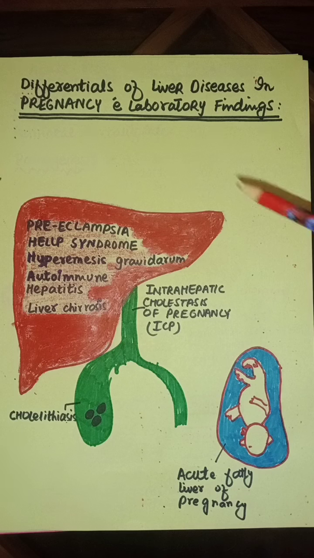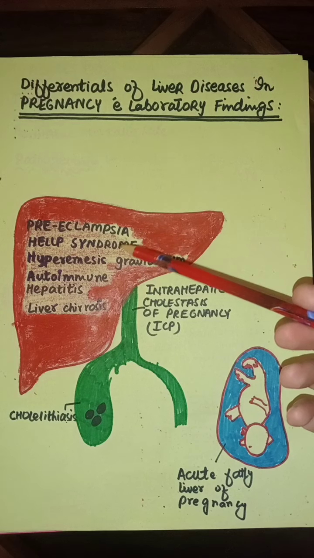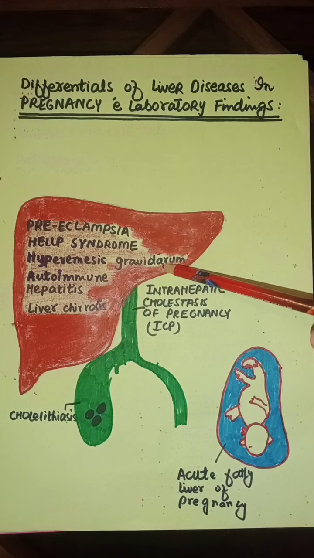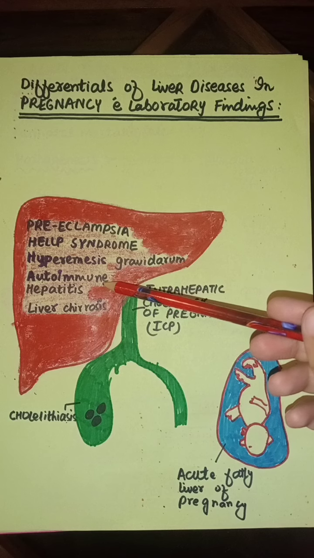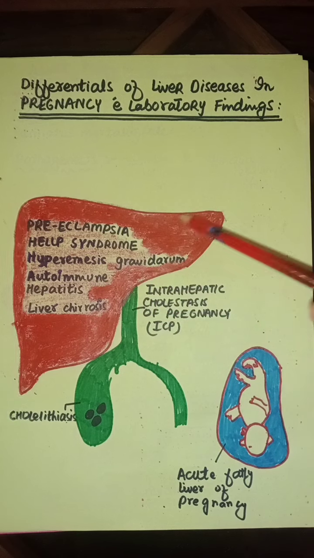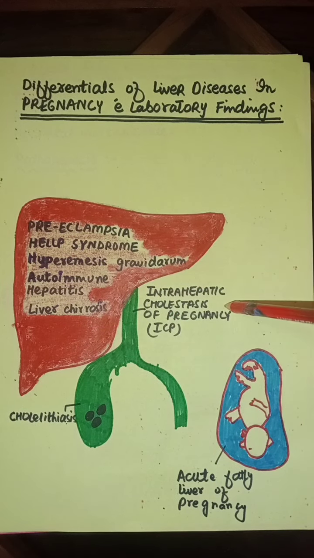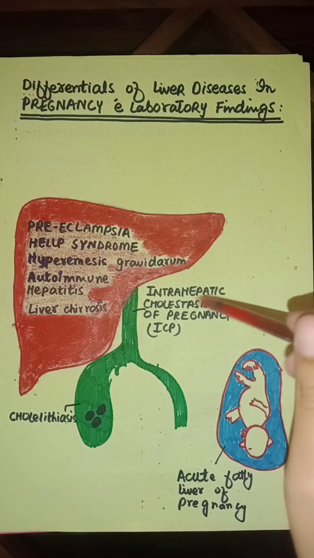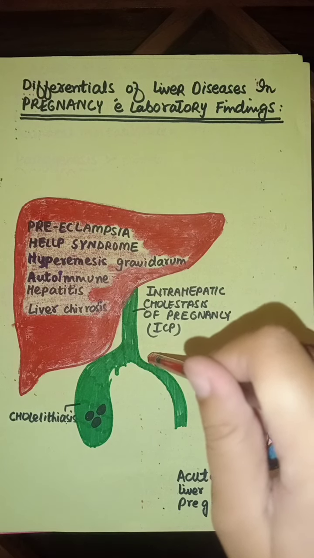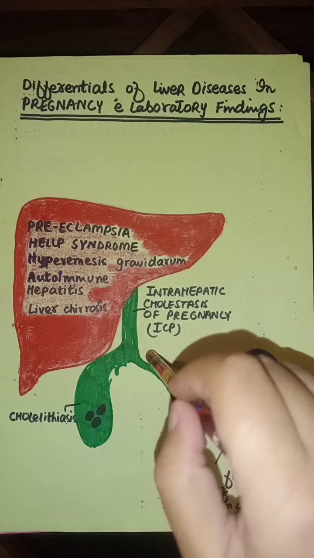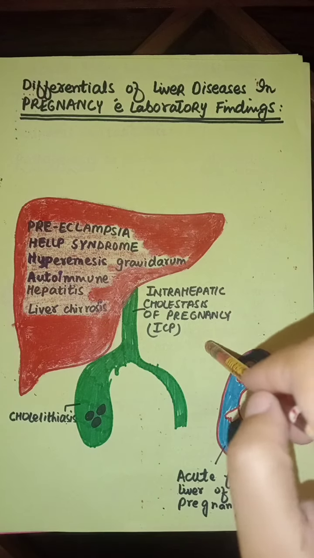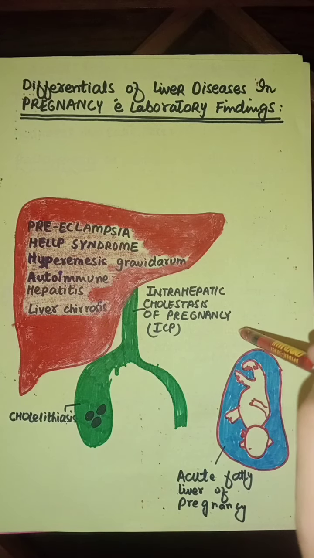It can be preeclampsia, HELLP syndrome, hyperemesis gravidarum, autoimmune hepatitis, or liver cirrhosis that are related to the liver, and intrahepatic cholestasis of pregnancy, where there is stasis of bile, so we call it intrahepatic cholestasis of pregnancy.